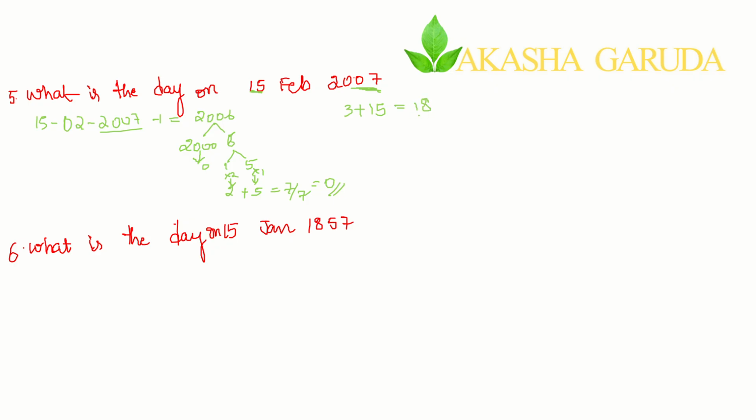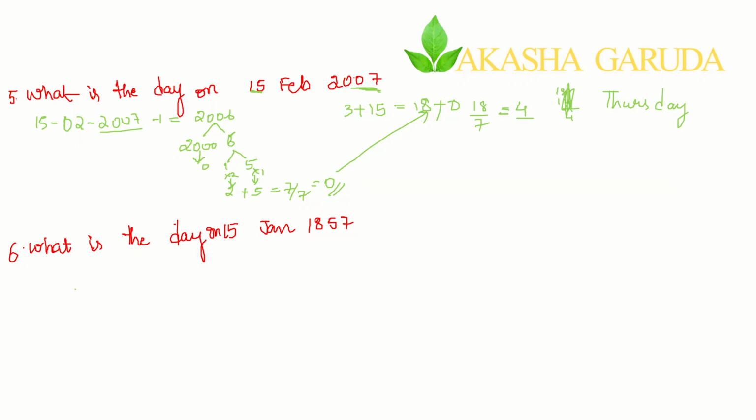Just that much. 18 plus 0 is 18 itself. 18 divided by 7, what is the remainder you will have? The remainder is 4, 18 minus 14. Now 4 in the sense, according to our code, what is the day? It is Thursday.